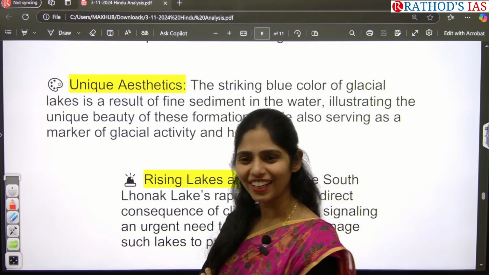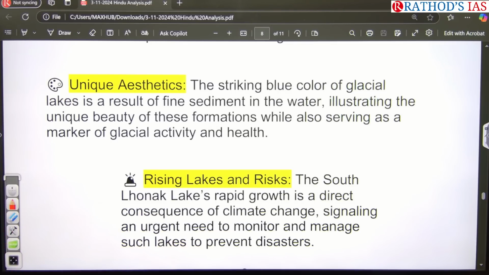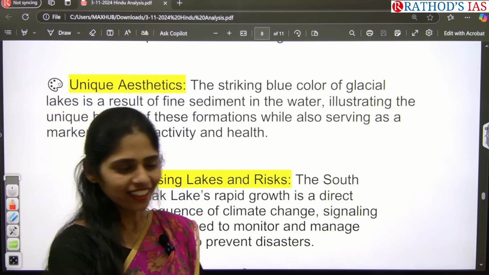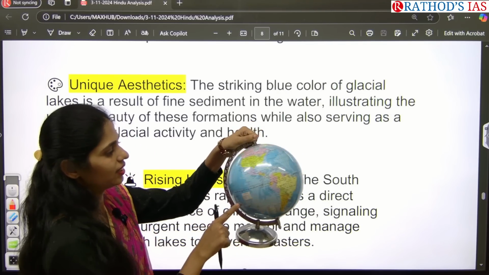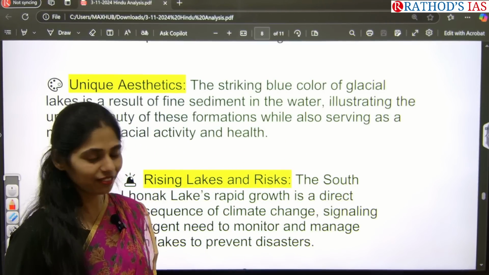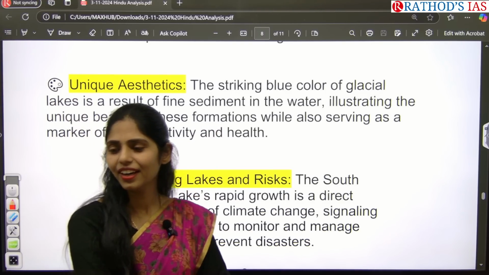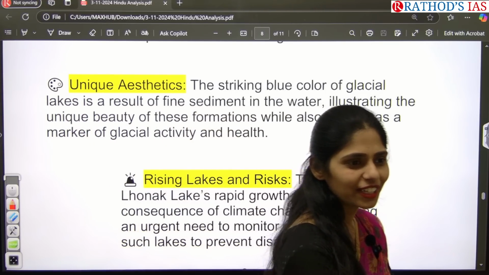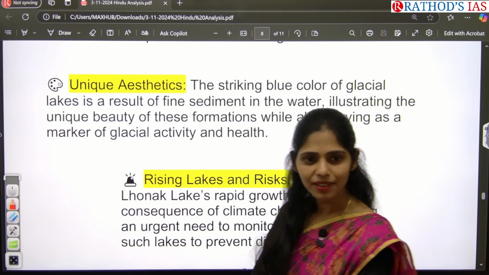Reflection of sky. Okay, next. Is only the reflection of sky the reason for this blue color? If you see the globe, why is it in blue color? Water is blue, and land is in other colors. Because of sediments, whatever is there, that is also one important reason for the reflection of color.